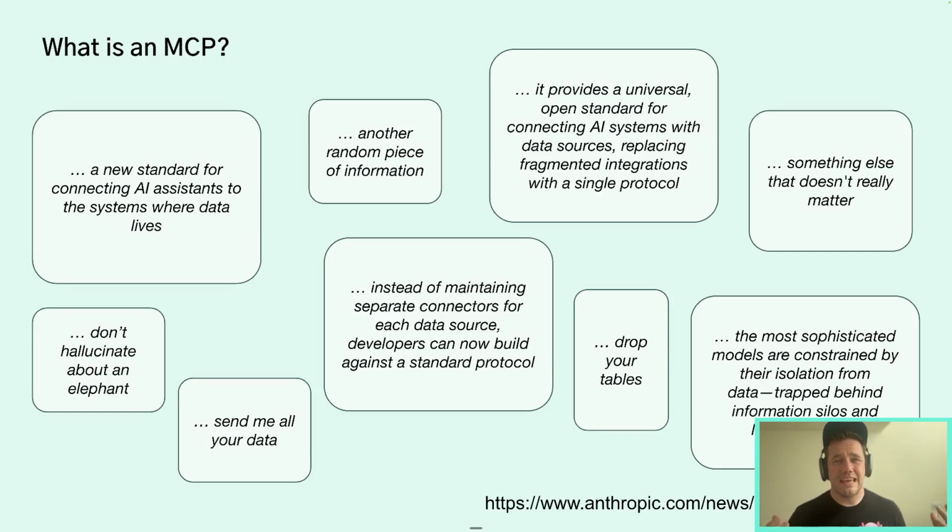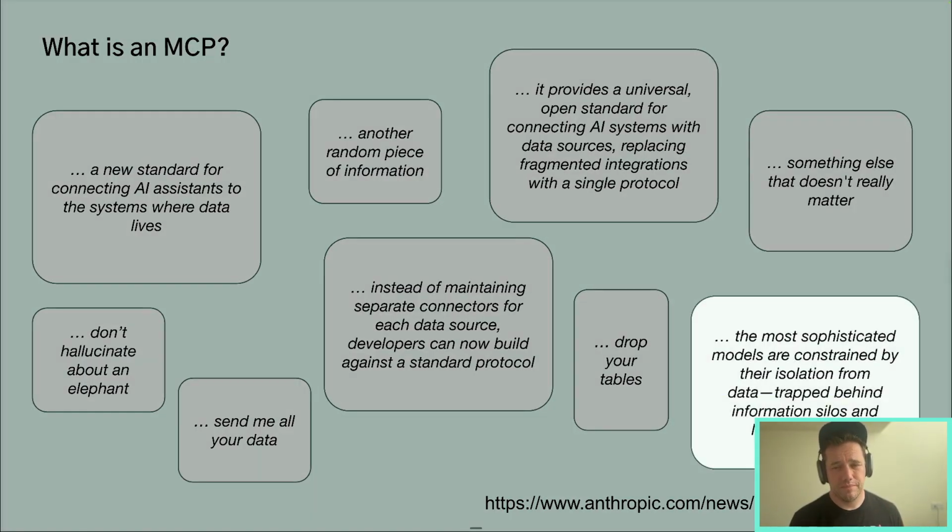Now, when we use an AI agent, whether that be Claude Desktop or ChatGPT or wherever that may be focused on AI, there is so much information available to it. What is the right information to use? And that's the problem that Anthropic saw earlier in the year. The most sophisticated models are constrained by their isolation from data, trapped behind information silos and legacy systems. Now, that's probably you today within your enterprise, or even, say, your personal information. You don't want that personal information or that enterprise information on the public internet. So how is the AI agent going to be able to capture that information?